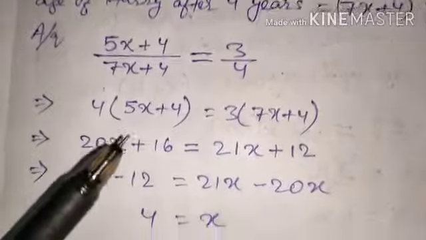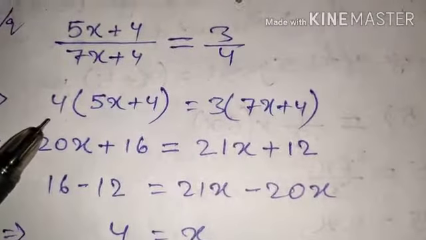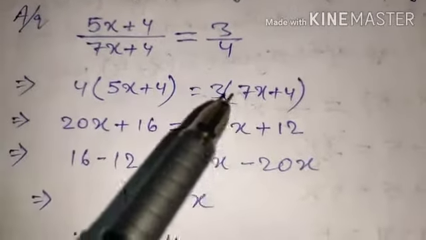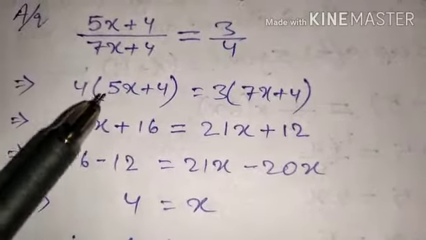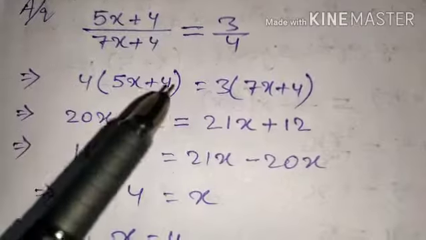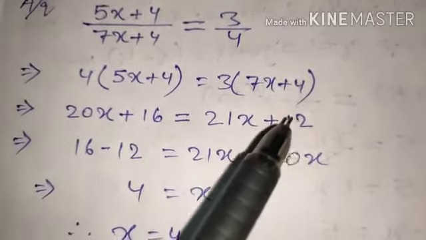so that we can solve the equation. After the cross multiplication, that will be 4 into (5x plus 4) equals 3 into (7x plus 4). Now just solve these. Do the multiplication. 4 into 5 is 20x, 4 into 4 is 16, equal to 3 into 7x, that is 21x, 3 into 4 is 12.